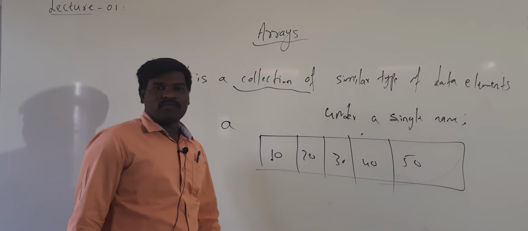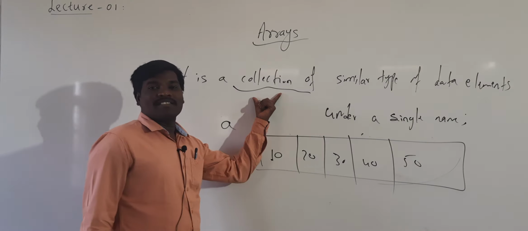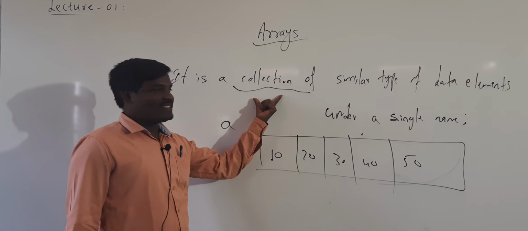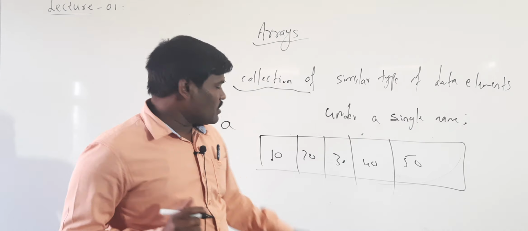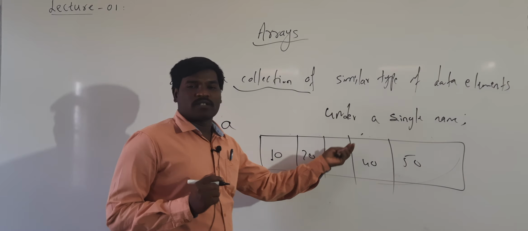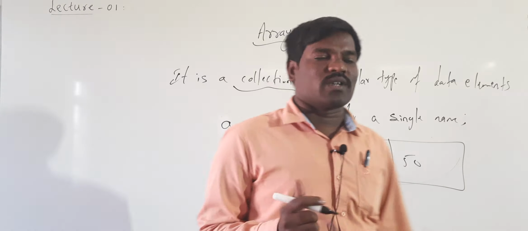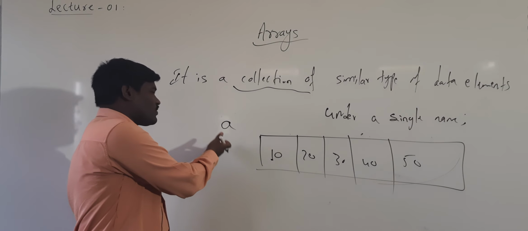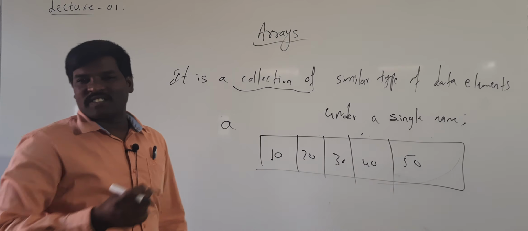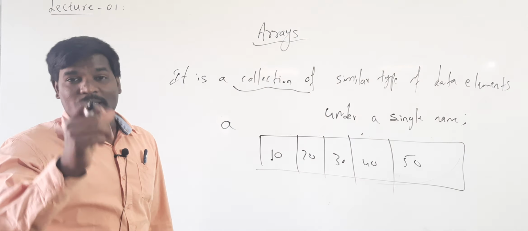Okay. And first of all, arrays have some positions. See here, I already said that the elements 10 to 50 are stored in a only. Suppose if I want to print the elements, how will it be printed?